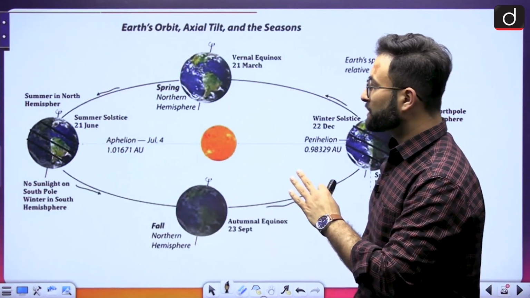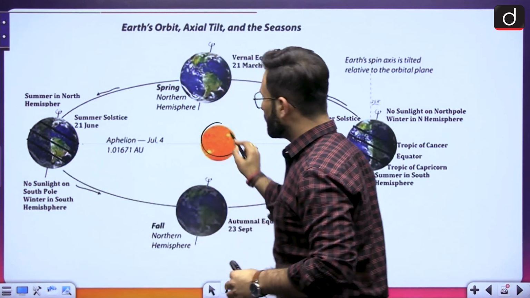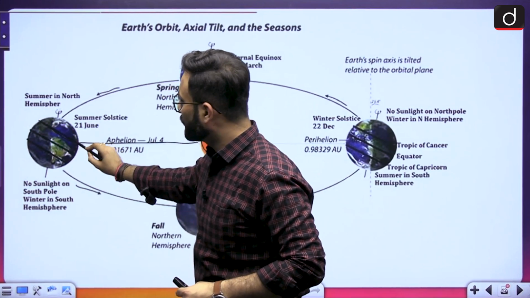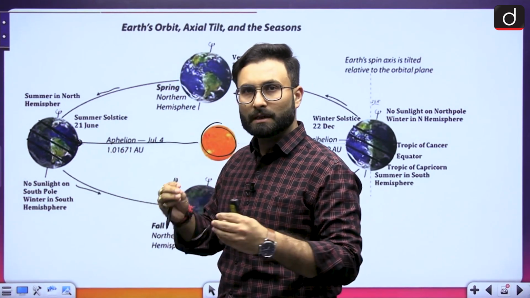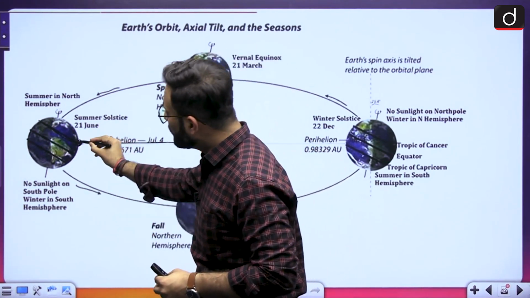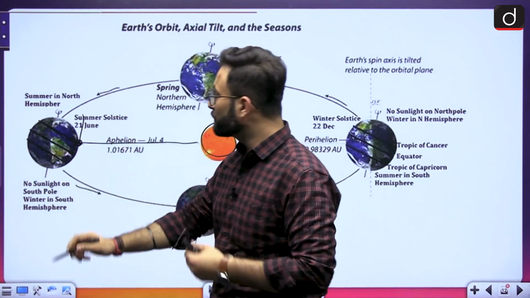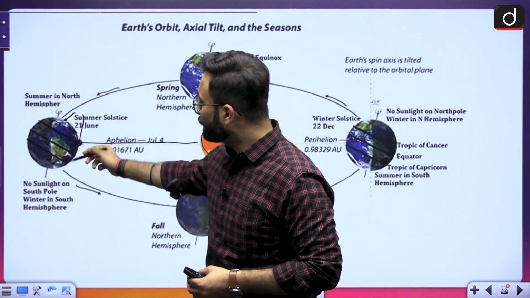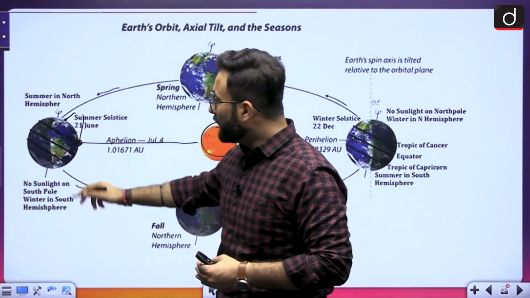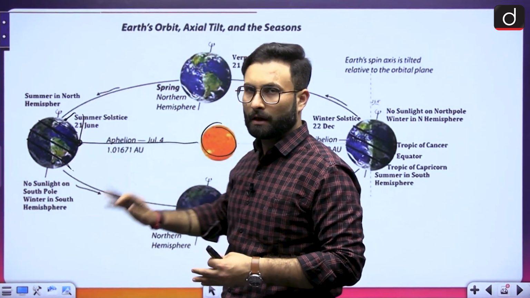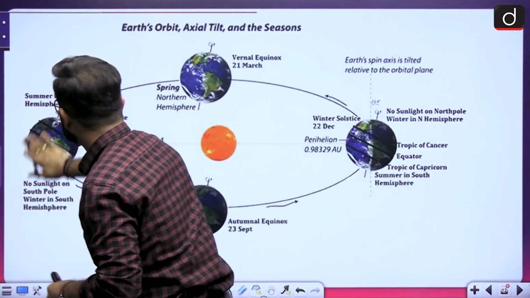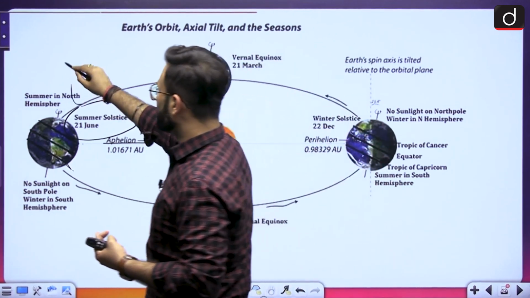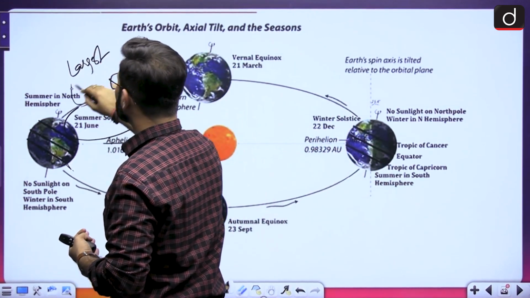Here you can see this is the picture. This is your sun and this is the insolation it is getting. This is your Tropic of Cancer. So on the 21st of June, the sun will be facing the Tropic of Cancer. Anything above that will be getting the sunlight. So here we have the Arctic Circle, and here we have the North Pole as well. The equator will be a little bit south and the Tropic of Capricorn will be further south. The 21st of June, that is your summer solstice, is basically the longest day. So that you should remember.